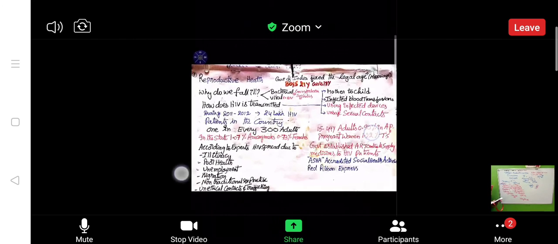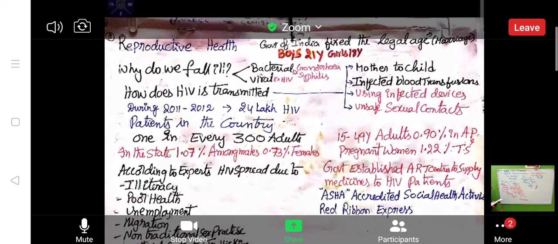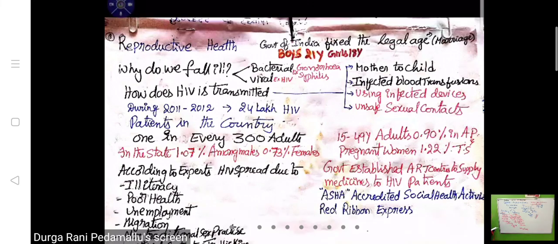Bacteria can attack by entering open wounds and cause septicemia. Another disease is gonorrhea. Two of the STDs are gonorrhea and syphilis. STD means sexually transmitted diseases. What are the two bacterial diseases? One is gonorrhea and the second one is syphilis.